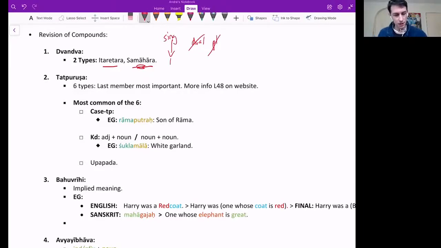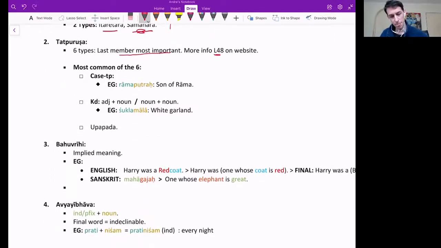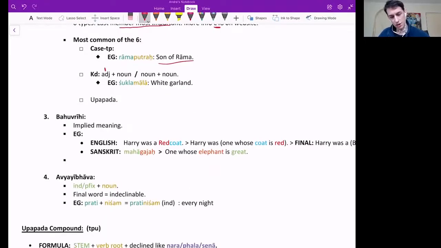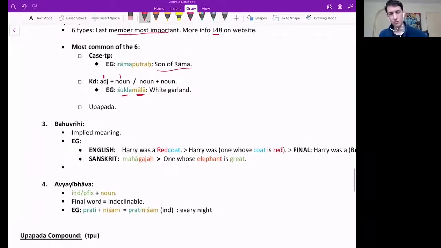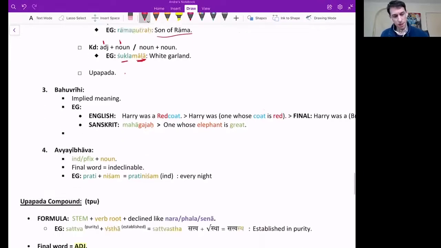Okay. Tatpurusha, 6 types. The last member is most important. And you'll find more about this in lesson 48 of the website, these 6 types. The most common of the 6 are KSTP: Rama Putraha, son of Rama, or Sita Putrika, the daughter of Sita. And then you've got Karmadharaya, adjective plus noun. For example, a white garland. So instead of declining both of them, you just decline the last one, Shukla Mala. And then Upapada, which we will learn now.